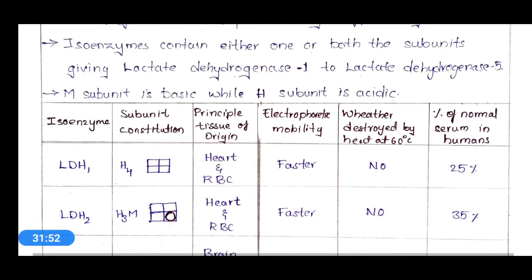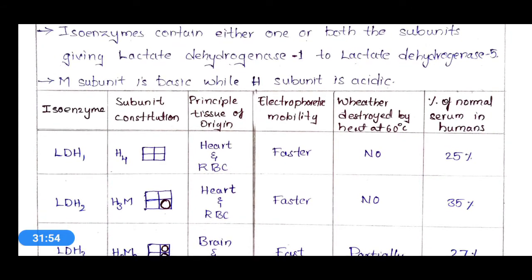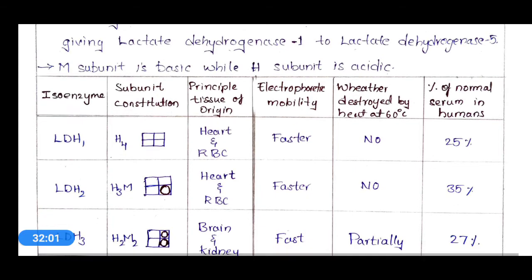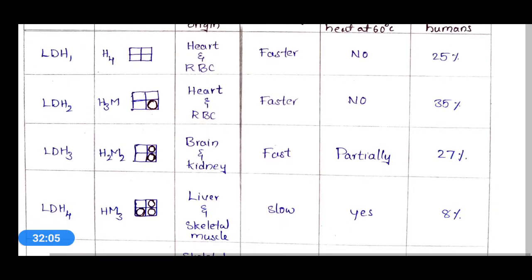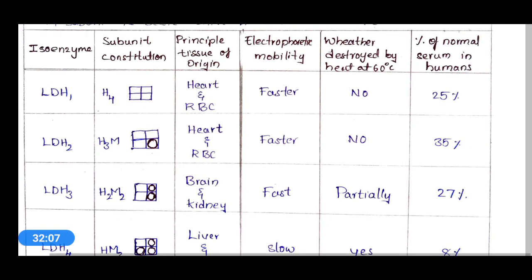That means the M subunit is basic in nature and will have high pH, and the H subunit is acidic in nature and has a low pH value. If you see this tabular form, you can better understand these isoenzymes of lactate dehydrogenase.